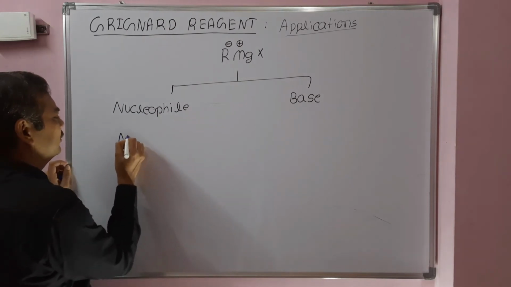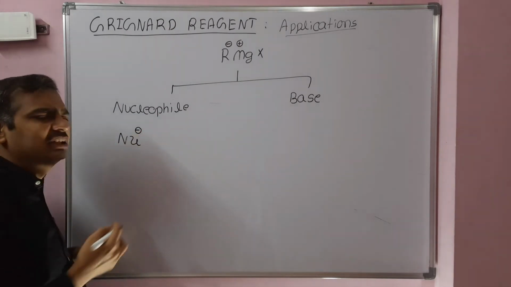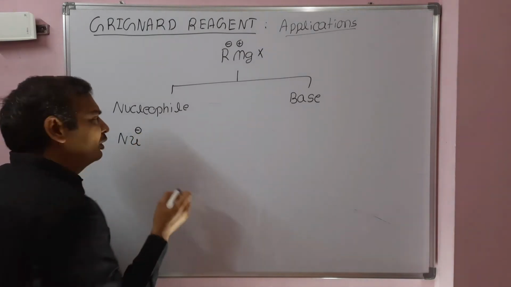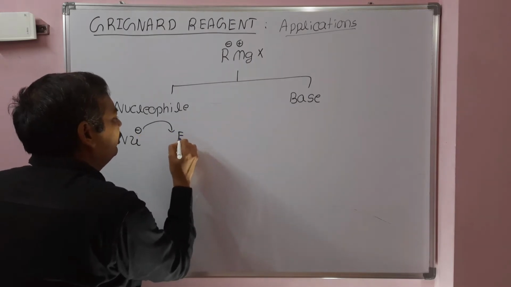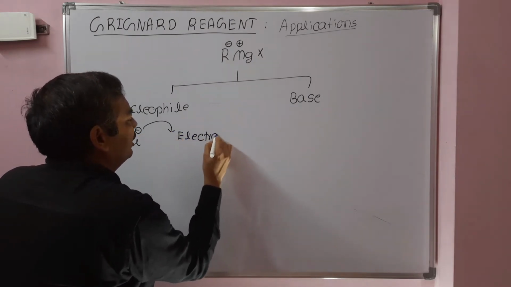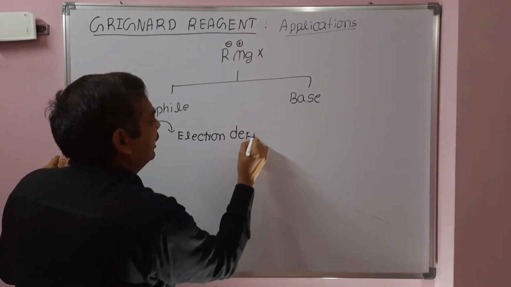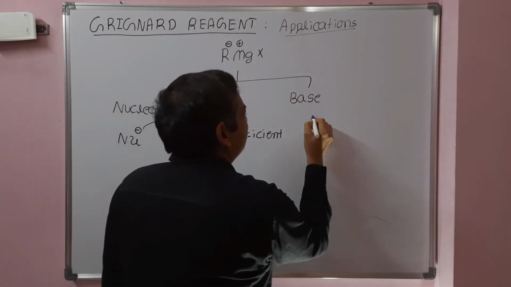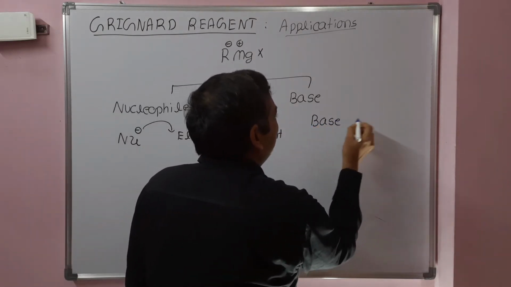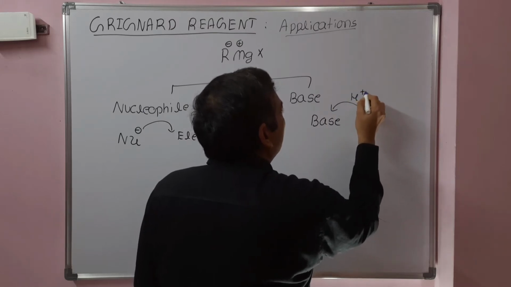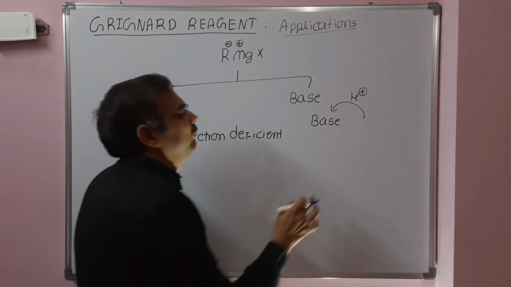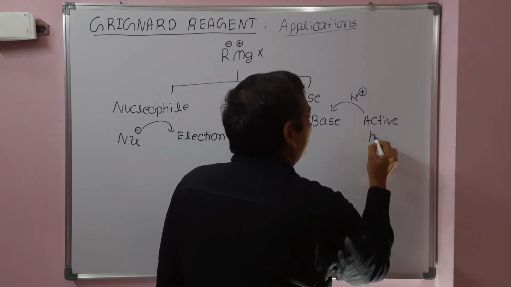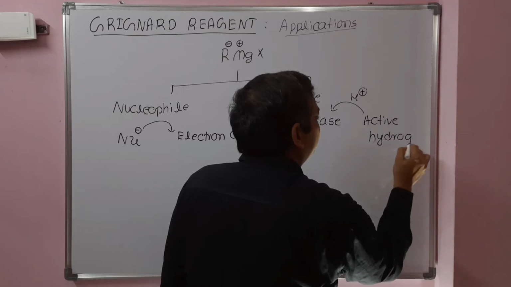What is a nucleophile? If you have any doubt about nucleophilicity or basicity, you can check my previous video. A nucleophile is electron rich, which can attack an electron deficient atom. Whereas a base is one which can abstract a proton from active hydrogen containing compounds.